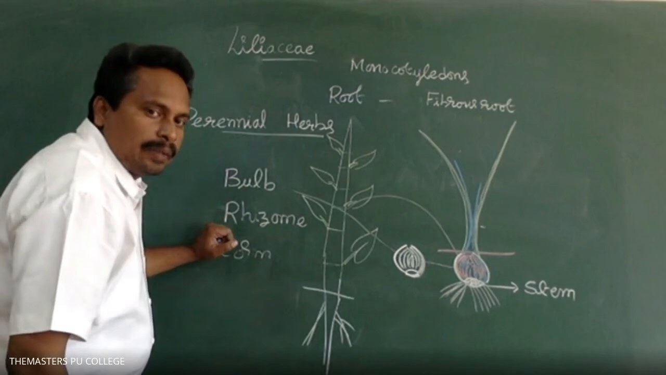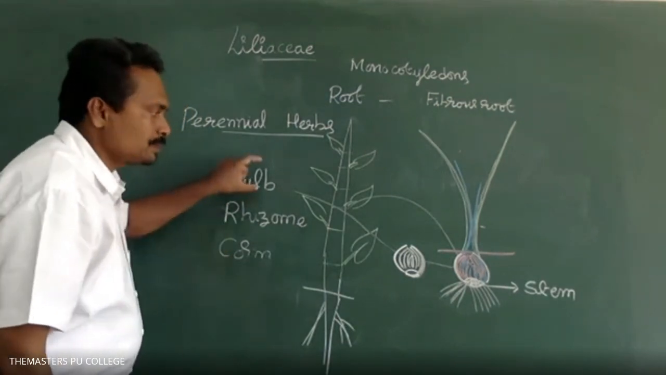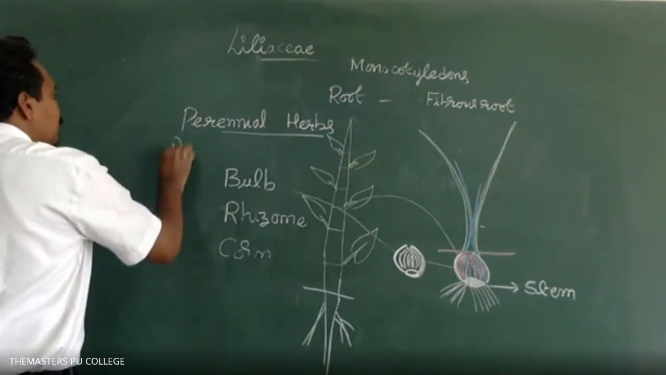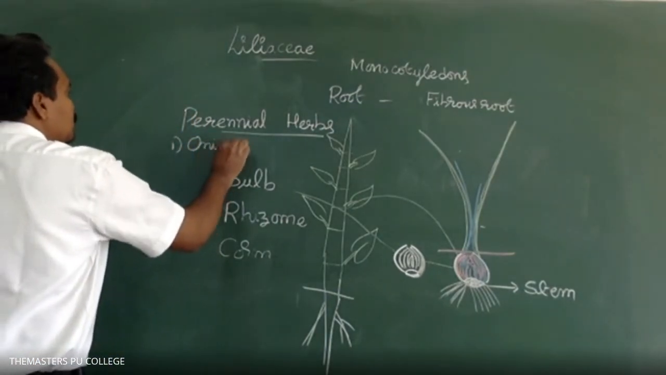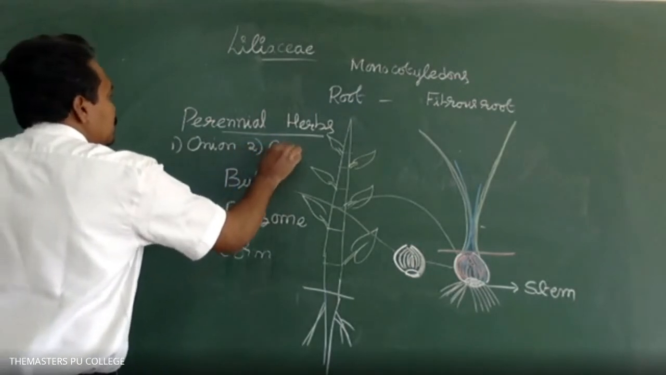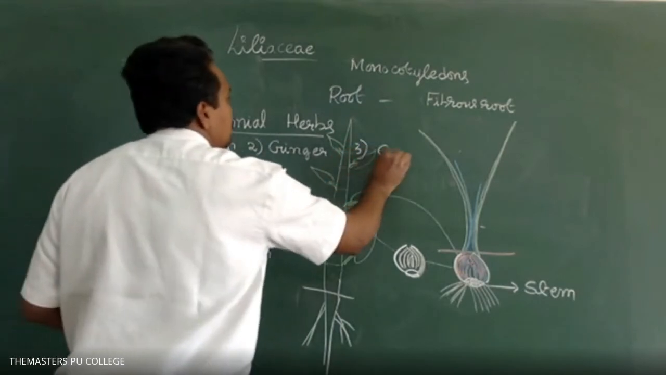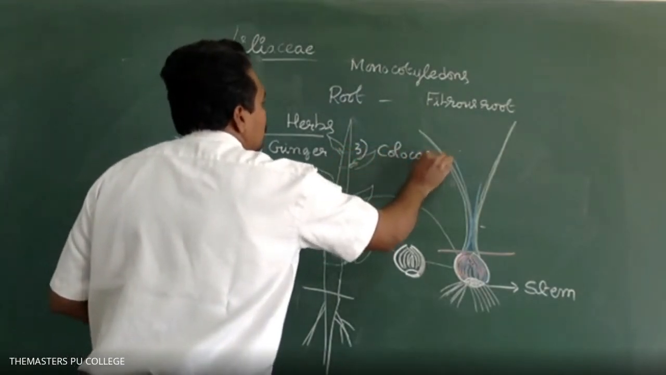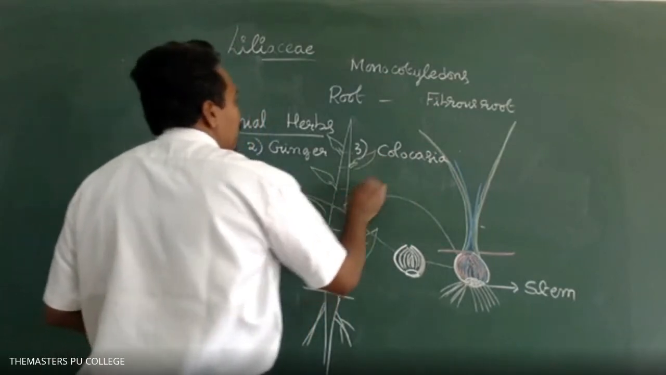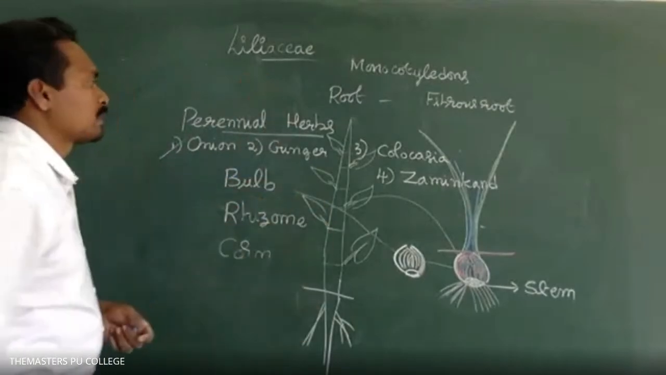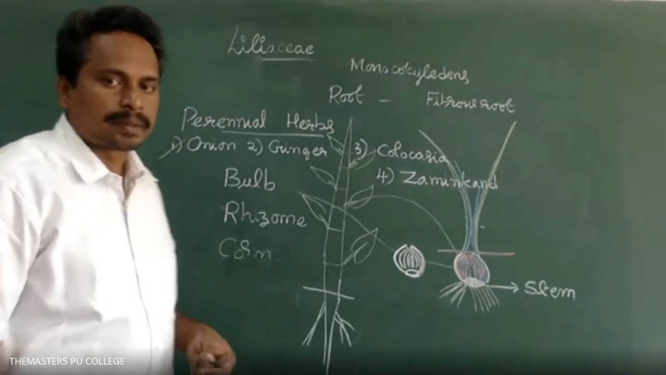In which of the plant species is the bulb formed? Option 1 is onion. Option 2 is ginger. Option 3 is colocasia. Option 4 is charming pet. Option 1, onion. Very good. Option 1, onion.